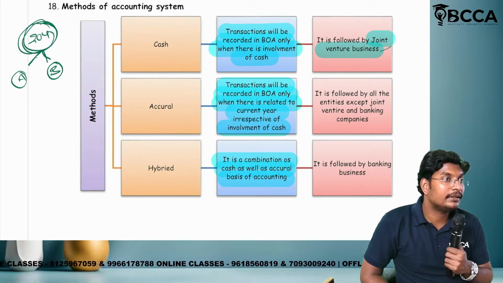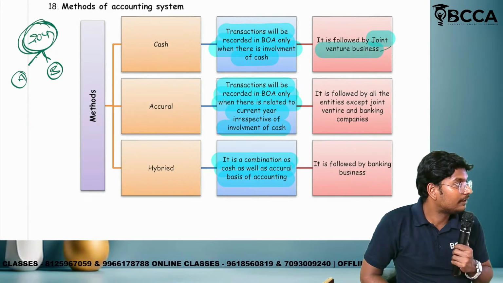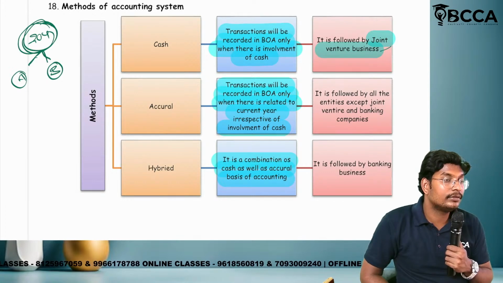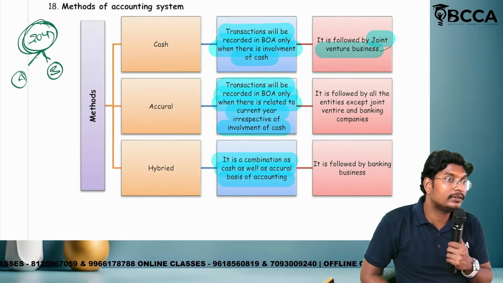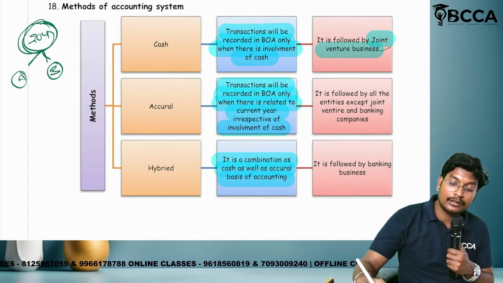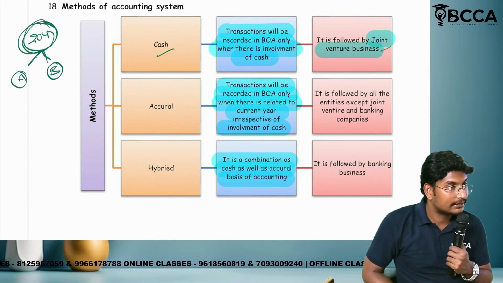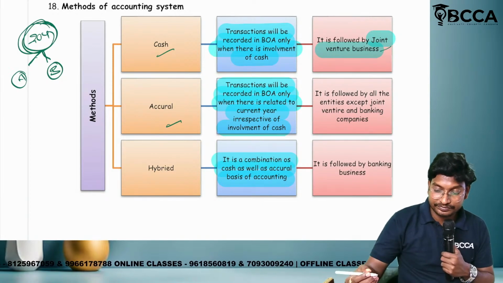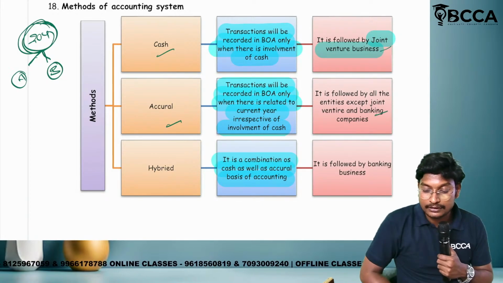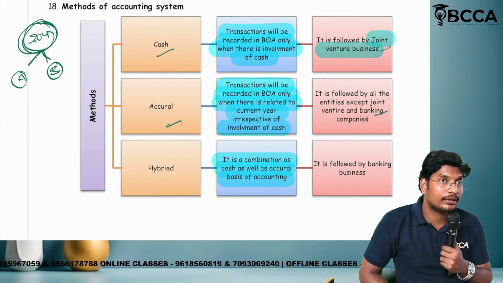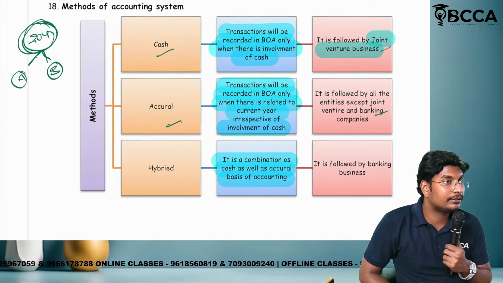Temporary. Temporary means mostly it will be only 1 year. That means only what relates to the current year will be recorded, so they will follow cash basis of accounting. Next, accrual basis: where will we follow it? Except for joint venture and banking, in all the other types, that means for B.Com and CA, we will follow accrual basis.